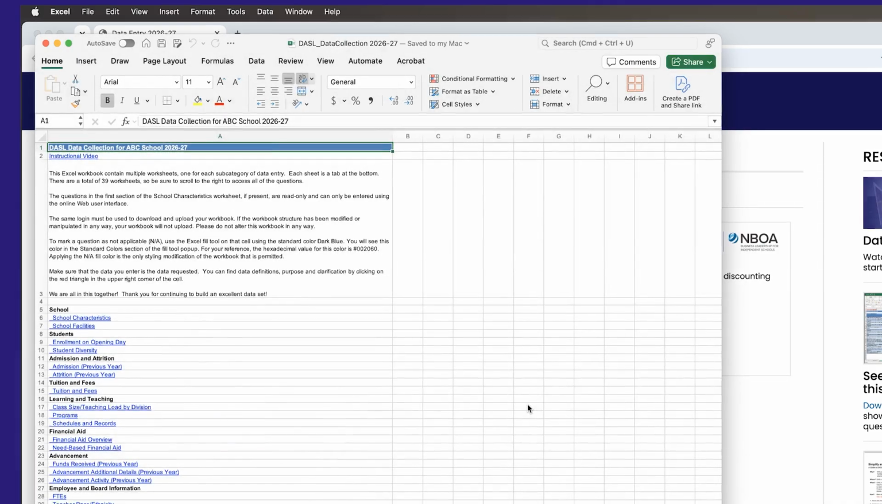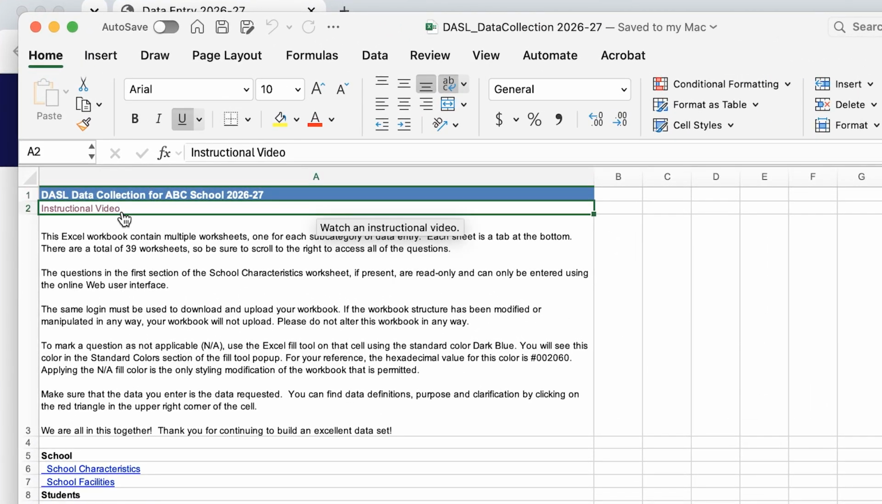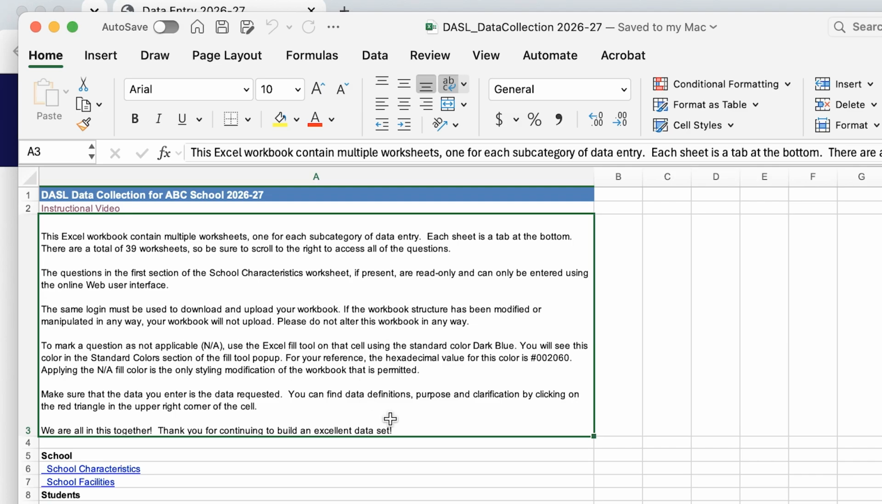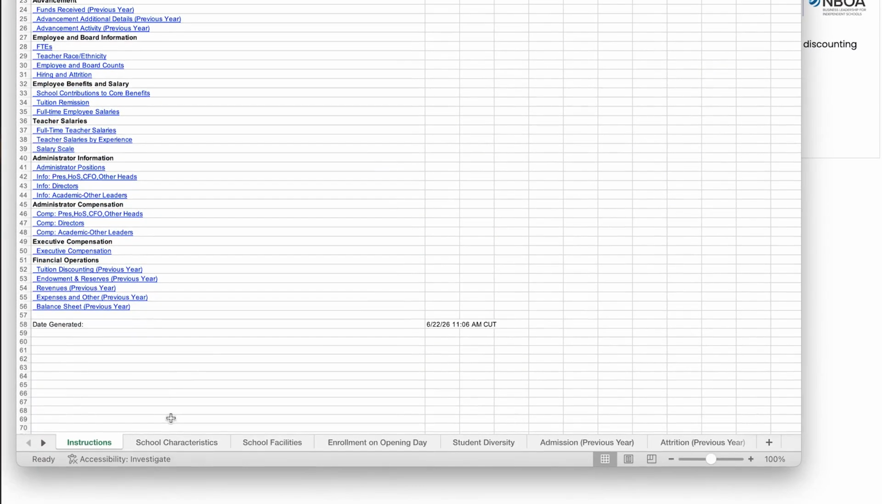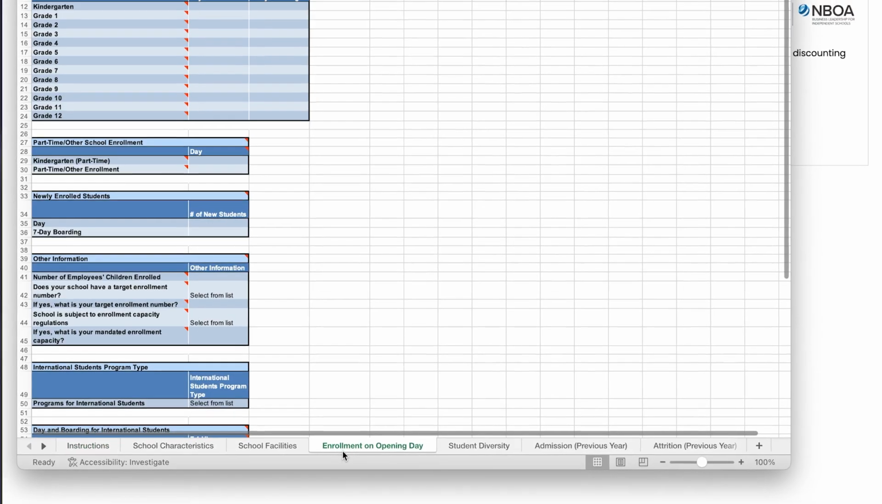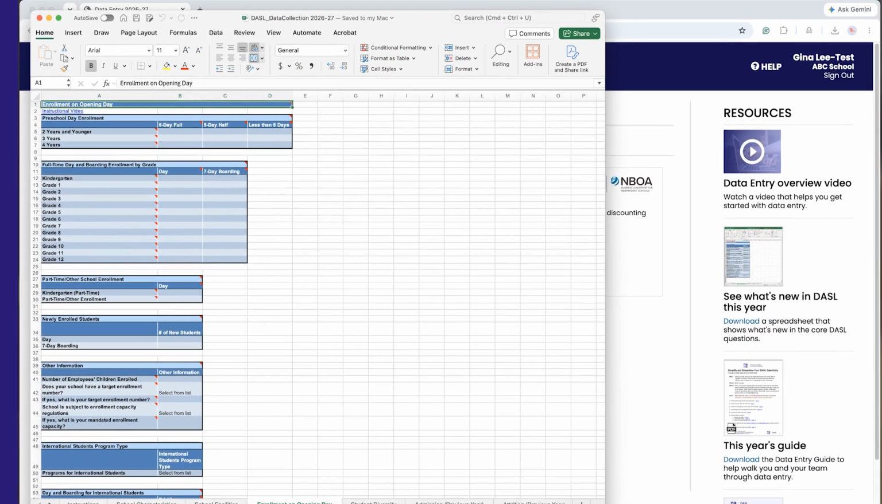The first tab contains an informative video about entering your data using the Excel template, instructions, and a table of contents, with links to the subcategories within DASL. Also, navigate by clicking on the tabs, labeled by subcategory. Each sheet will display the questions applicable to your school. These questions are based on your entries and school characteristics.